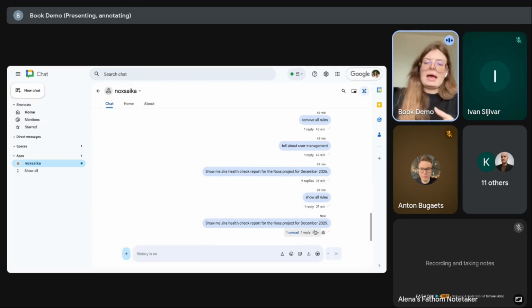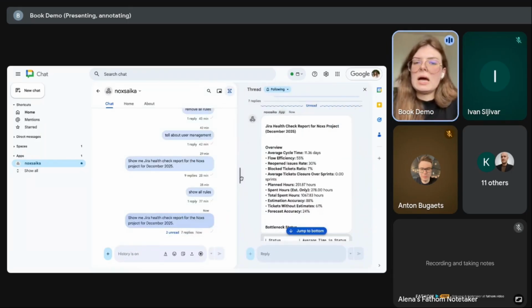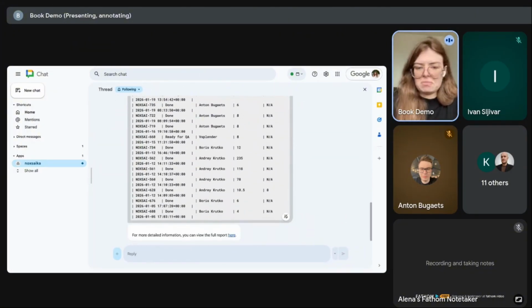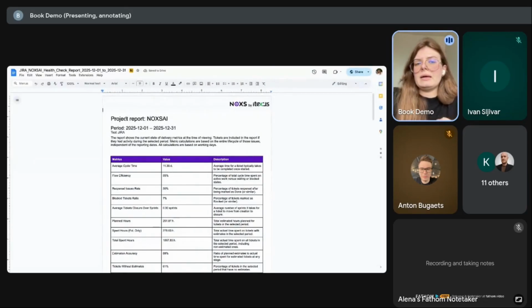in minutes. And you can see right now that Noxs already performed this activity. It showed me this report in maybe 1 or 2 minutes. Even here in chat, it's cool, but maybe not so convenient. That's why I open it by a link that is provided in the chat, and I can see the whole statistic here in a Google Doc. Possibly it's convenient for some editing in the future if it's needed.